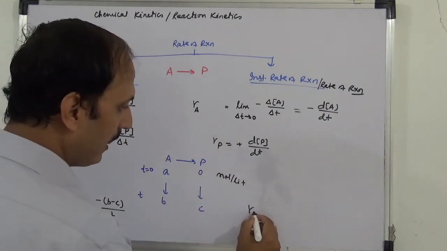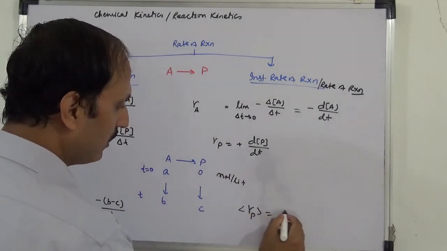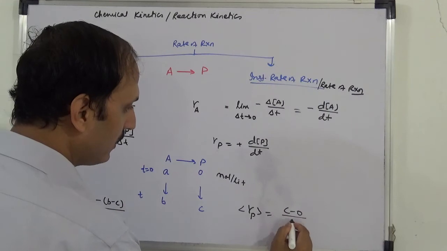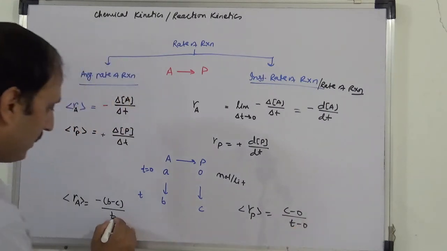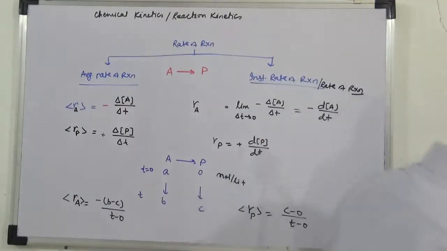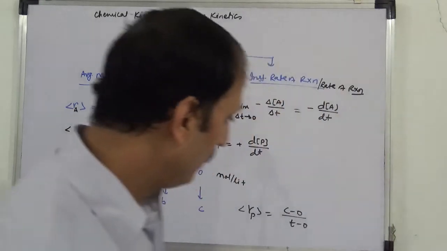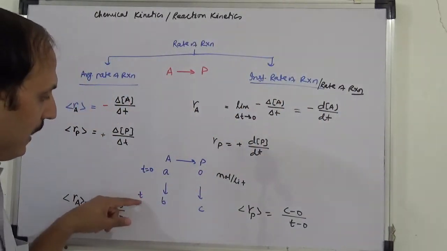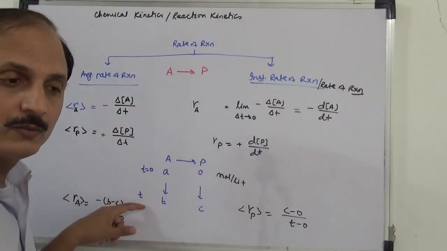इसी के लिए अपने फाइंड करना है average rate with respect to P क्या हो जाएगा, तो final minus initial by T, T minus 0. So that will become the average rate of reaction. For instantaneous क्या होगा, the time span should be tending to 0.